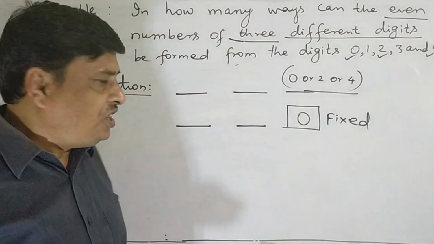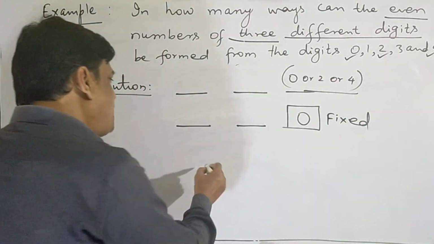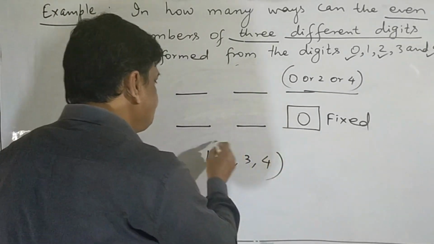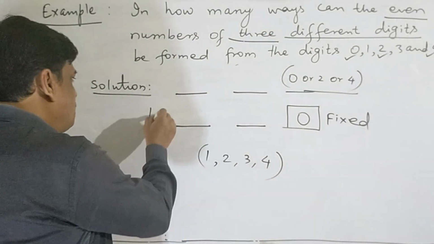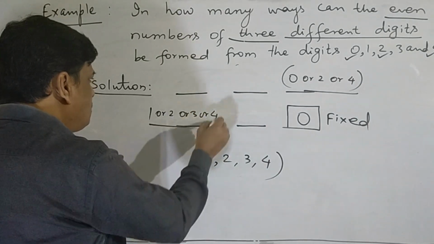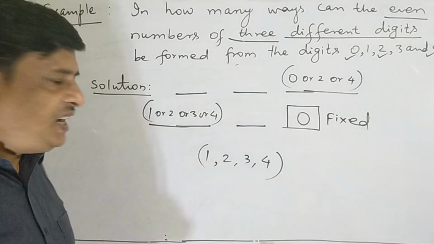Then what are the remaining digits by which these 2 places can be filled up? The remaining digits are 1, 2, 3, 4. So hundred's place can be filled up by 1 or 2 or 3 or 4. So in how many ways can this place be filled up?